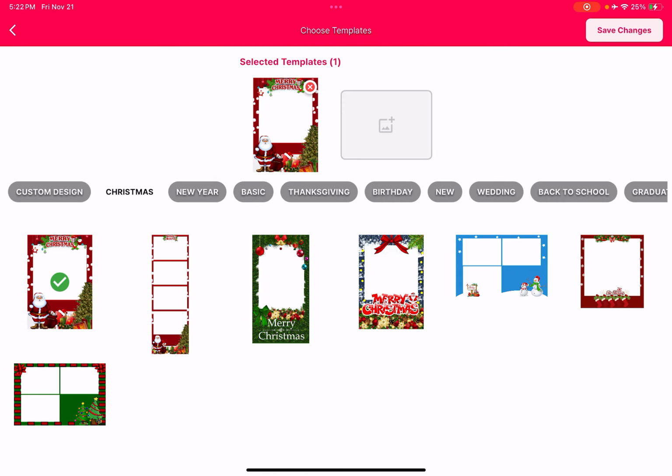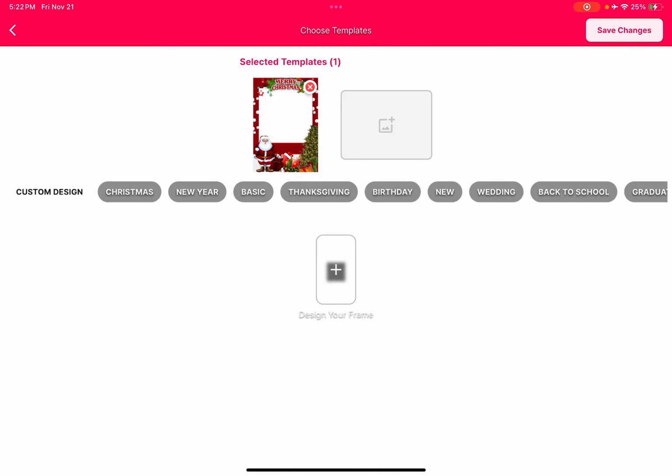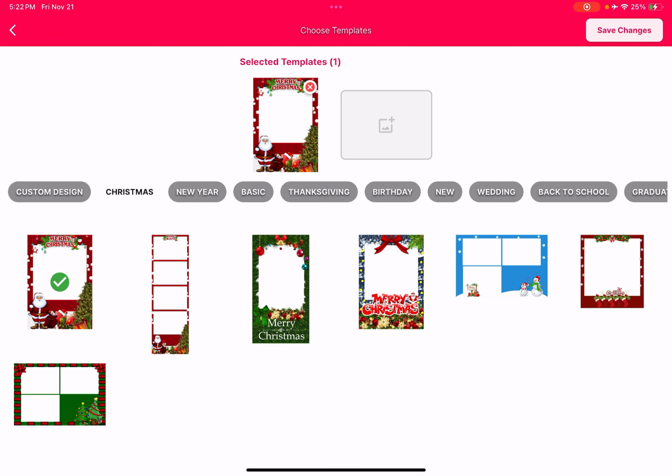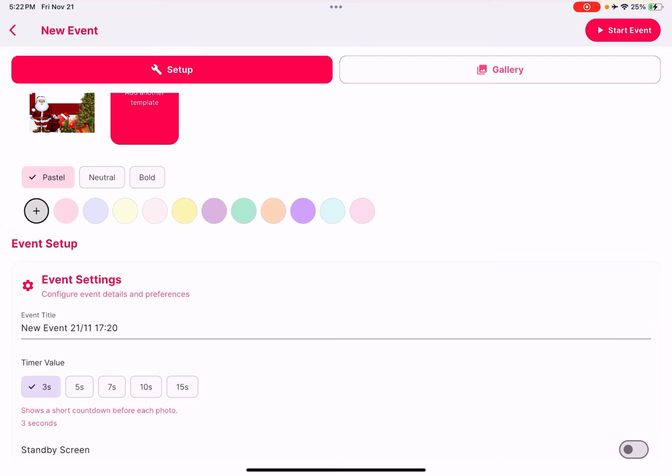Before clicking on Save Changes, if you have any custom templates you've already created, you will see them here under the custom design category. But I haven't made any custom templates, so I'm just gonna use one of the pre-made templates and save changes. There we go. We have the template selected for this specific event.